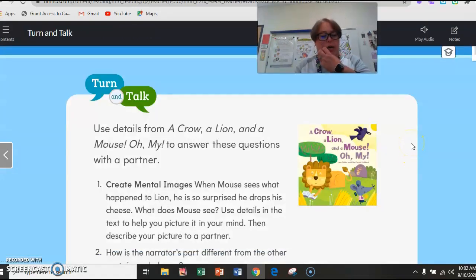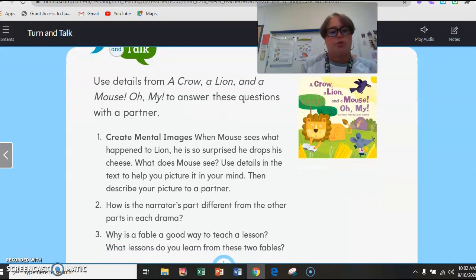The lion is all tied up. So it says use details in the text to help you picture in your mind. So that's how I use details from the text. We read that the hunters had tied him up, so in our mind we can picture the lion all tied up. Details from the text of the mouse: he was talking on his cell phone, he's having a good old day, he's eating some cheese, and boom, he sees the lion and he's like, what? That helps us remember things from the story.